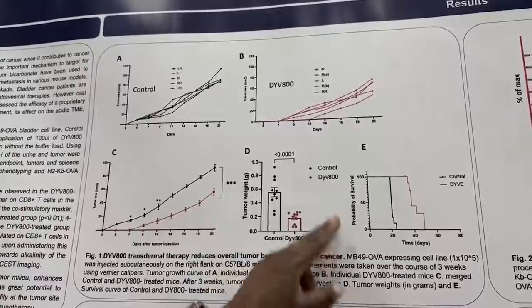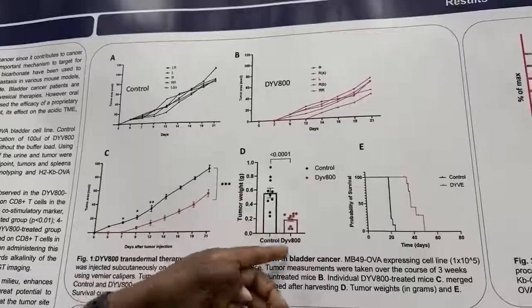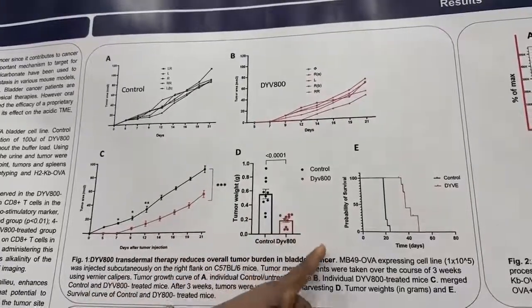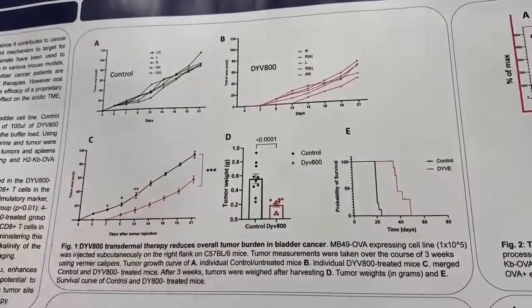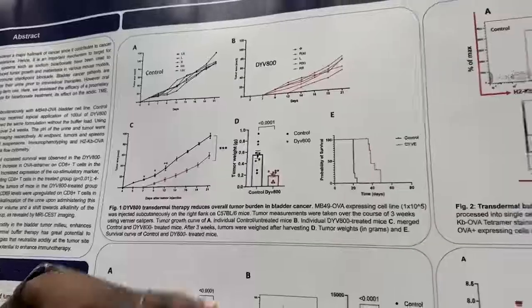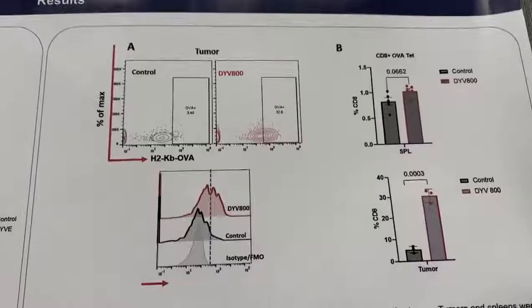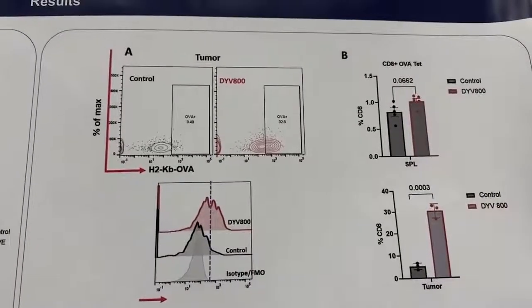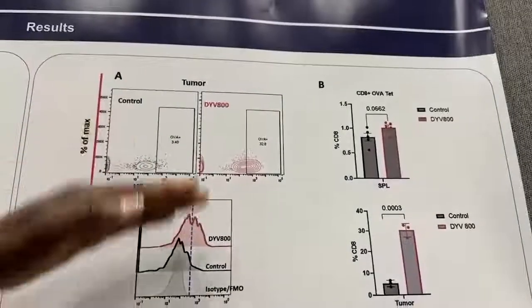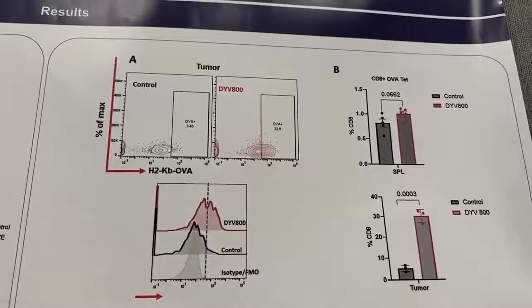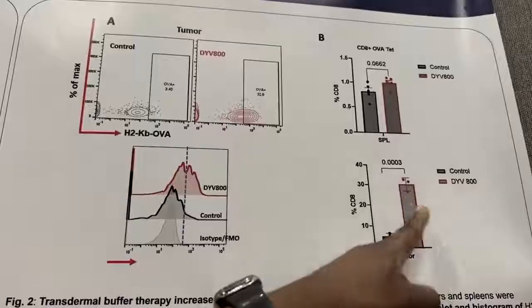Taking a look also at the survival curve and the tumor weights of the mice, we see that there is a reduction in the tumor weights upon DIVE, and that DIVE also increases the survival of our bladder tumor-bearing mice. Then, looking at the immune subsets in the tumor microenvironment, although we don't see significant differences in the total number of T cells, we do see a significant infiltration of CD8 T cells, as you can see here from the dot plot and the histogram.